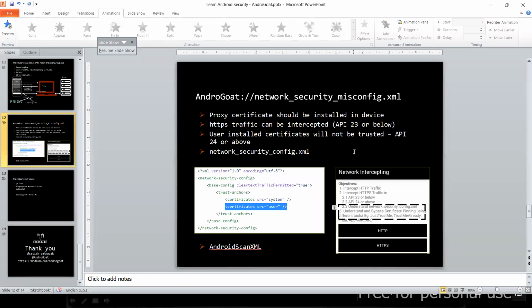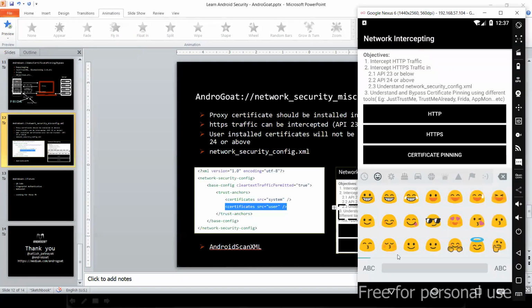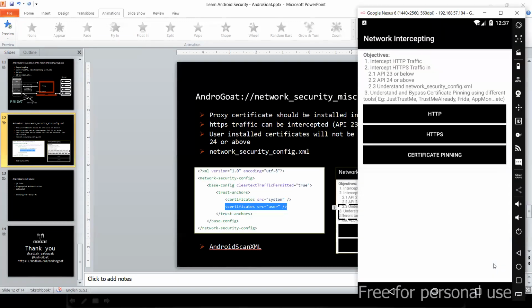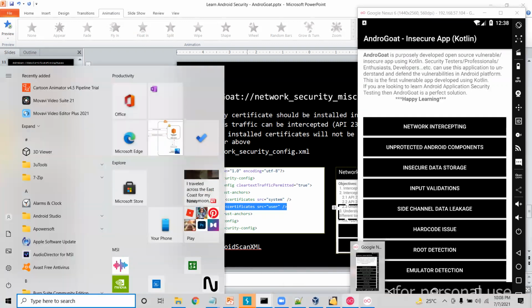What happens with this is that Google has added some security control from Android 7 and above devices, where the proxy certificates will not be trusted by default. You can see here my Android device is 7.1.